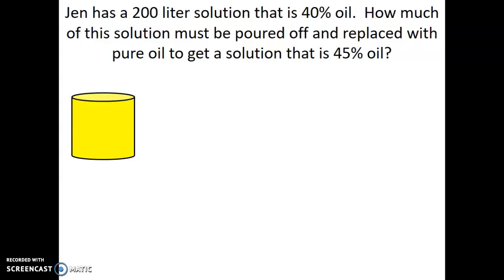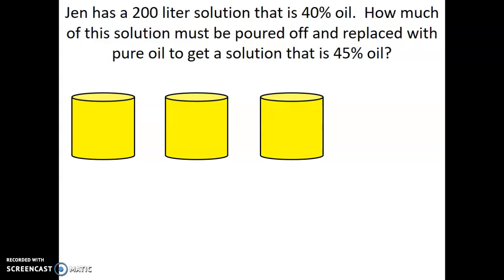So we have a bucket. Now the next part is very important because a lot of students will miss this. It says poured off and then replaced. So we're pouring off an amount, which is going to be another bucket. Then we're replacing it with something else, which is another bucket. That's going to equal our last solution, which is another bucket. Okay, so the pouring off is the minus sign, the replacing is the plus sign, and the final bucket is going to be the equals.